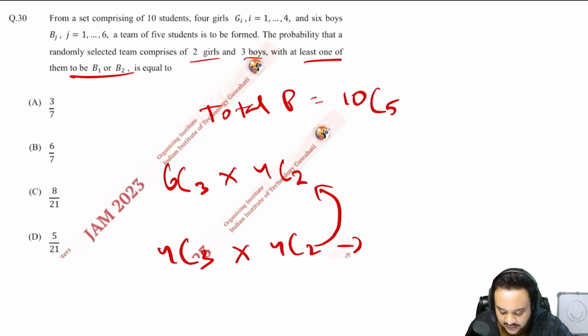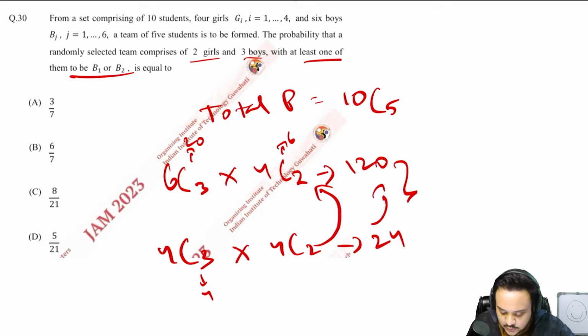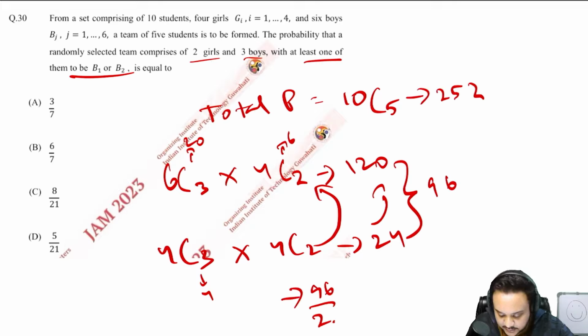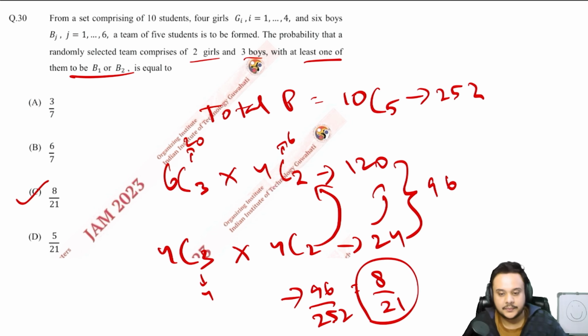Let us try to find what the values are. I've already calculated it, but you should try to calculate and check whether I'm right or not. So 4C2 is 6, 6C3 is 20, this is 120. 4C3 is 4, so 4 into 6 is 24. You subtract, you are left with 96. 10C5 is 252. Your answer is 96 by 252. Simplify it, 8 divided by 21. Your answer is C.